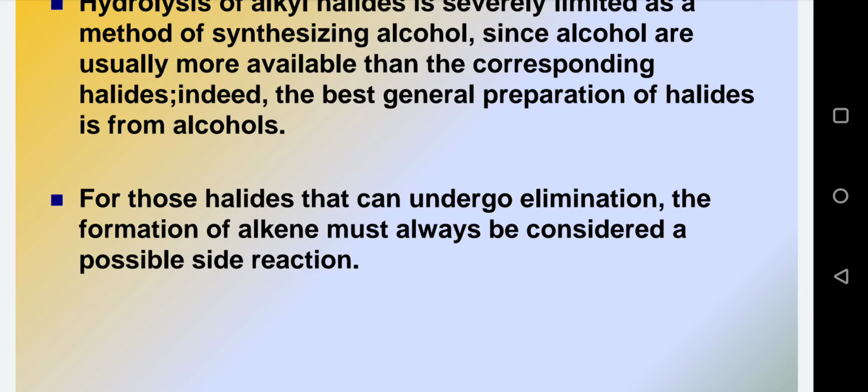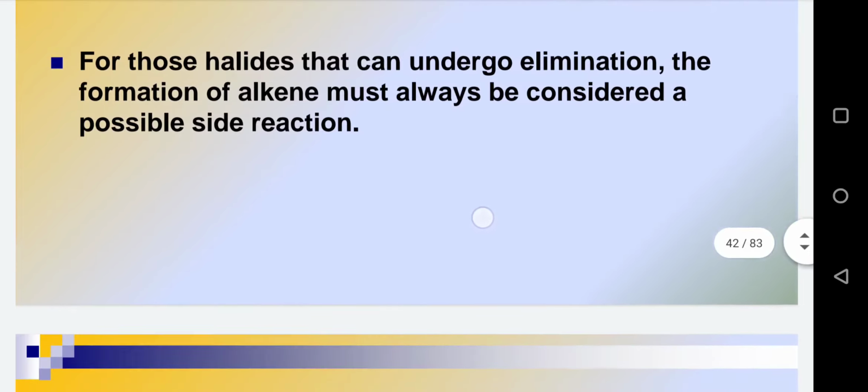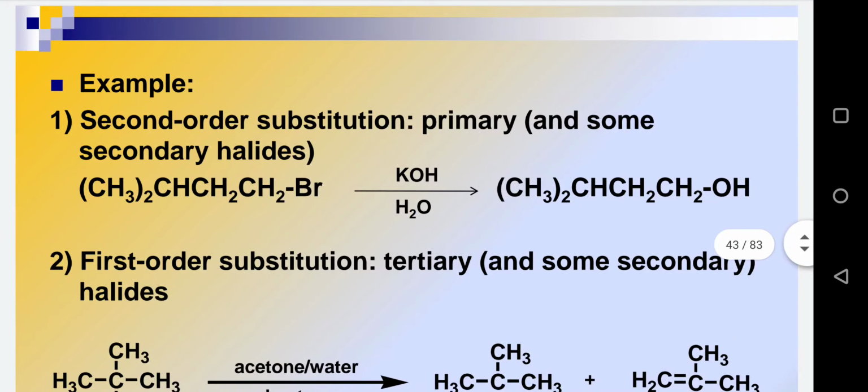if the halide is more readily available for the elimination reaction instead of the substitution reaction. So possibly we will get the side product as an alkene along with the alcohol product. We can take an example. The very first example is second order substitution, that is primary and some secondary kind of halides. If I treat with KOH in the presence of water, that is aqueous KOH, this aqueous KOH will perform the substitution type of reaction and we will get the corresponding alcohol.